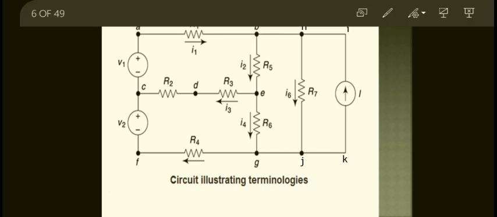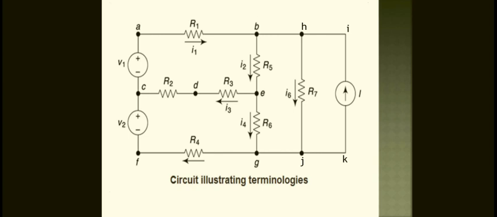And how many voltage sources are there? 2 voltage sources are there. And 1 current source is there, like this. This is the illustrated terminology used in the network topology.